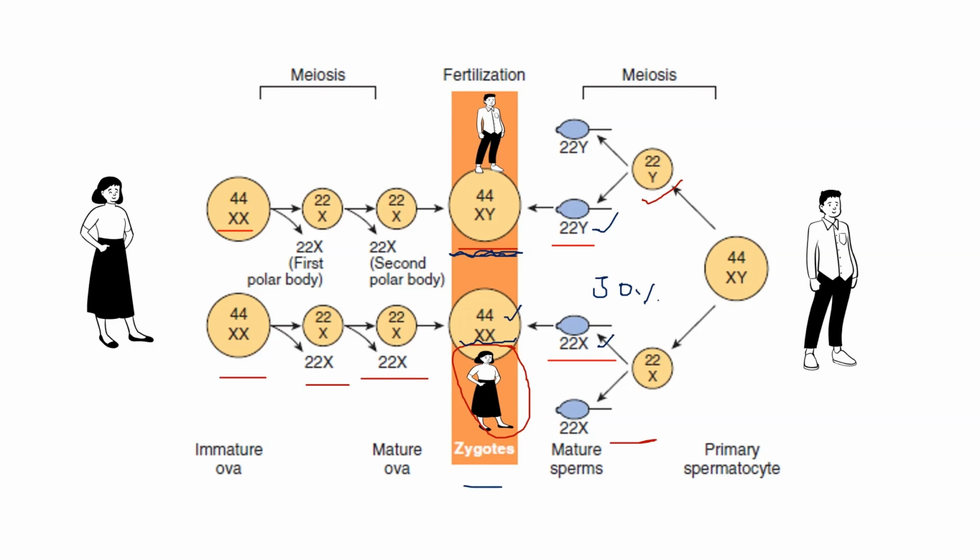Female is the product. If the fertilization occurs between the X of the egg and the Y chromosome of the sperm, then the pattern leads to the production of X and Y, and it is the male pattern. Okay, understood. Then let's move to the human chromosome.